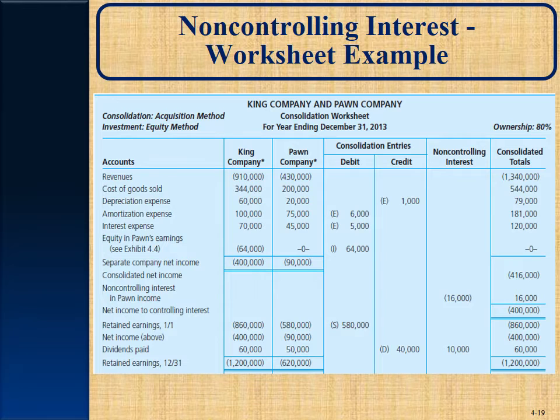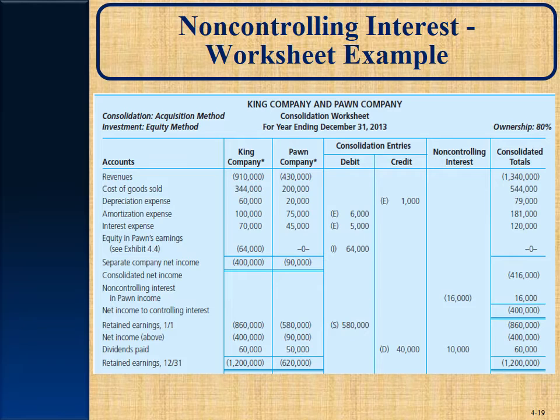So that would be the 580 plus 230 times 20%, and that gives you the 162. If you take that times 80%, it gives you the 648. So that's entry S. The next thing we have to do is entry A.